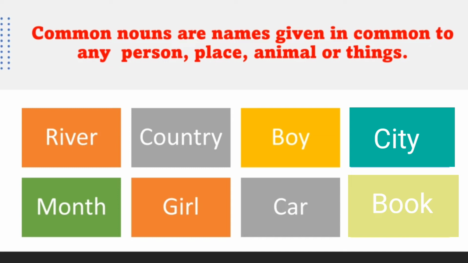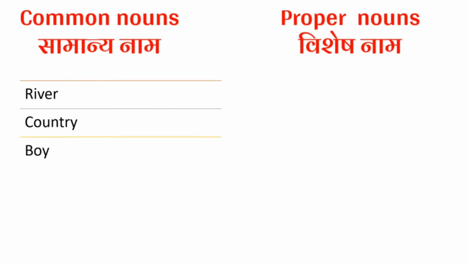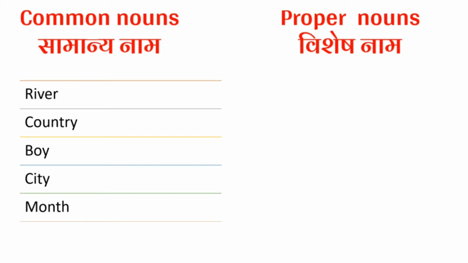So now children, let me explain more clearly here. I have given two parts here. You will now understand the common noun and the proper noun. Now you can see river, country, boy, city, month, girl. These are all examples of common nouns.